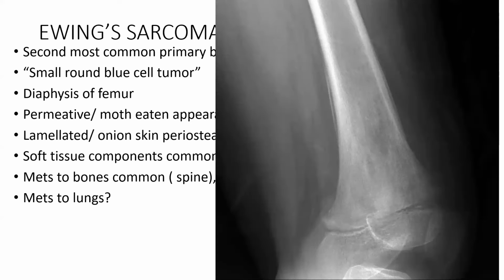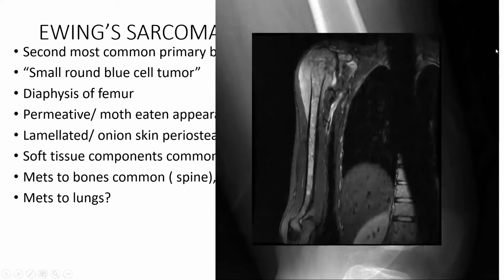All right, so here we can see an ill-defined lucency in the distal femur. Can you appreciate it? With a wide zone of transition, and an onion peel kind of periosteal reaction is also noted, which is the lamellated kind of periosteal reaction typical for Ewing's sarcoma.